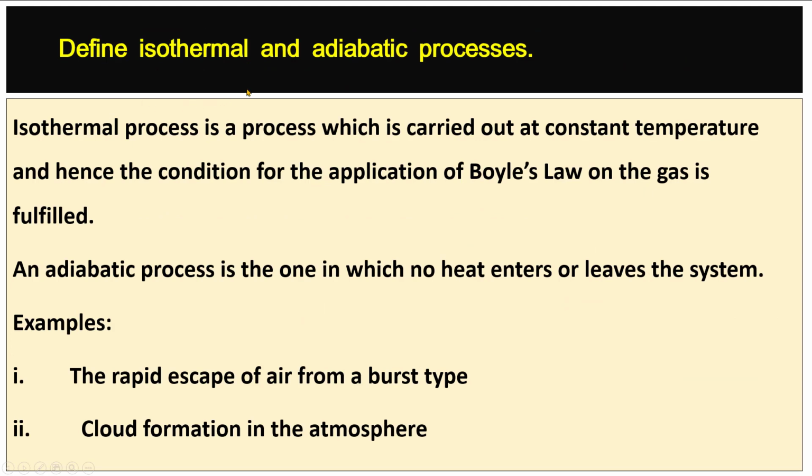Define isothermal and adiabatic processes. Isothermal process is a process which is carried out at constant temperature, and hence the condition for the application of Boyle's law on the gas is fulfilled. An adiabatic process is the one in which no heat enters or leaves the system. Examples: the rapid escape of air from a burst tyre, and cloud formation in the atmosphere.